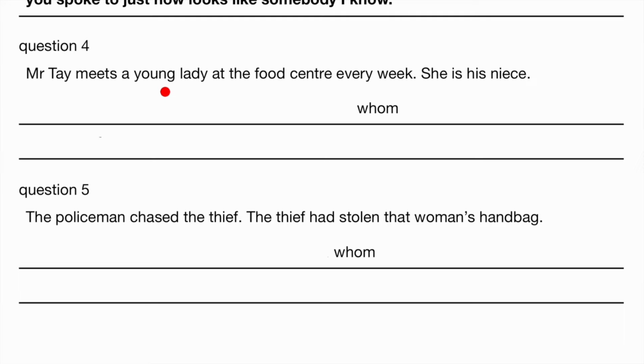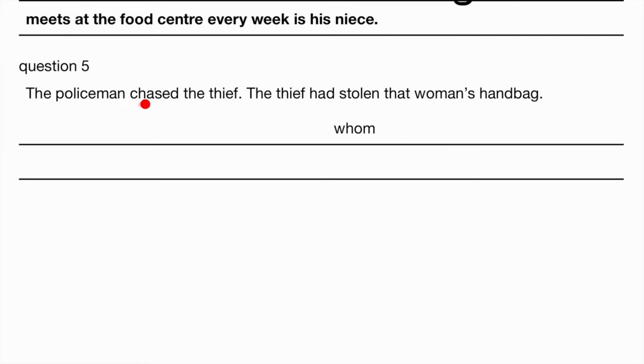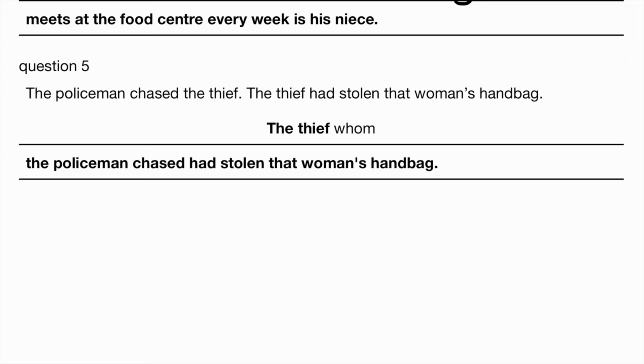Mr. Tay meets a young lady at the food center every week. She is his niece. So the young lady whom, right, so let's add this in. The young lady whom Mr. Tay meets at the food center every week is his niece. Question 5. The policeman chased the thief. The thief had stolen that woman's bag. Okay, the thief whom the policeman chased had stolen that woman's handbag.